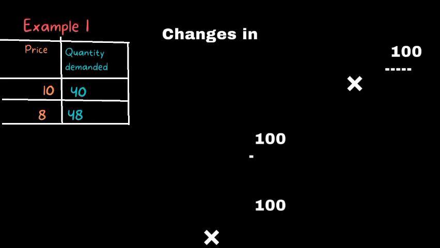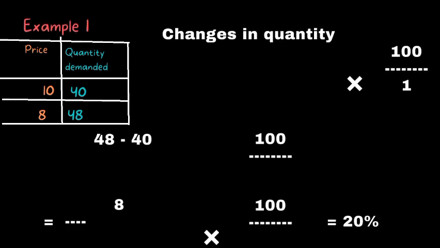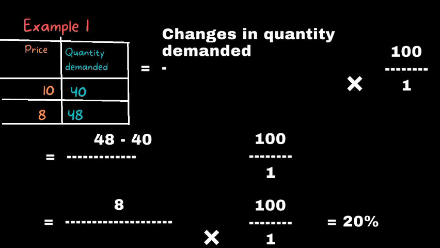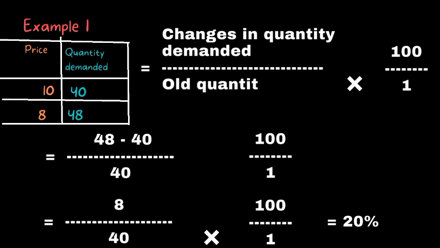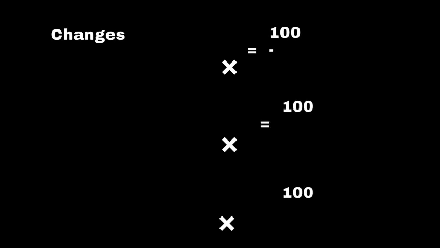Example 1, we have the price and the quantity demanded. We have the old price as 10, the old quantity as 40. You can see that the price changes from 10 to 8 and the quantity demanded changes from 40 to 48. So what we need to do is to find the change in quantity demanded over old quantity times 100 over 1. When we do that, we get 8 over 40 times 100 over 1. We have the answer there.